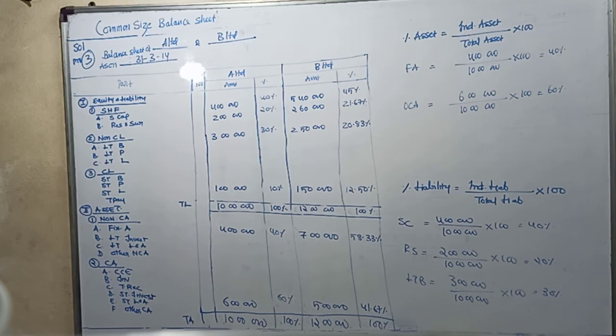In problem number 1, we have seen inter-period comparison. We took one company, 2 different years, and we did it. And in problem 3, we have seen inter-firm comparison. We took data for 1 year, that is the current year. We took 2 different companies, A Limited and B Limited, and went about solving the problem. I hope it's easy. And with this, we conclude today's class, and thank you.